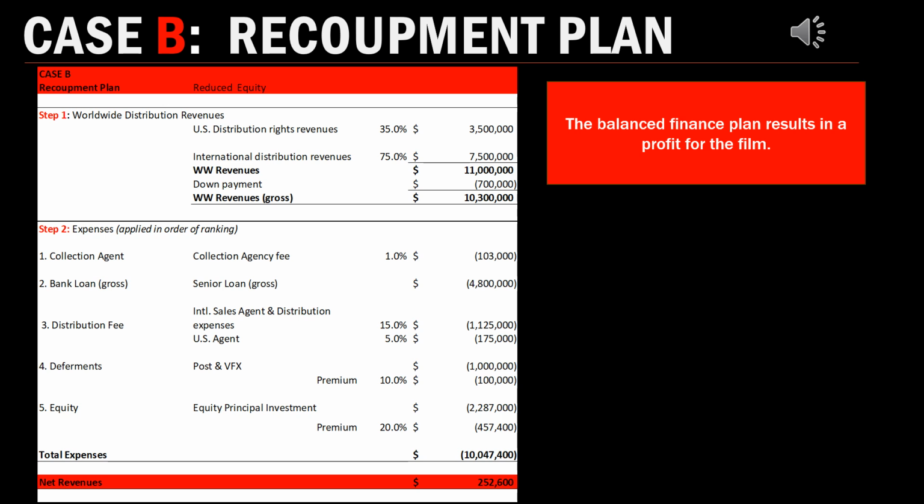$10,300,000 will then be deposited into our collection account. The collection agent would charge 1% of that, that is $103,000. The senior loan we established earlier was $4.8 million, so we're paying that back now.